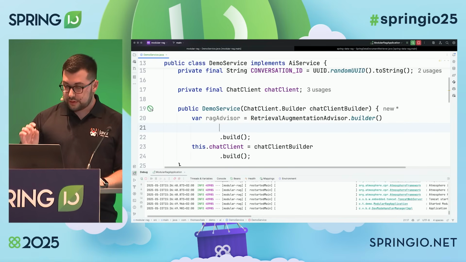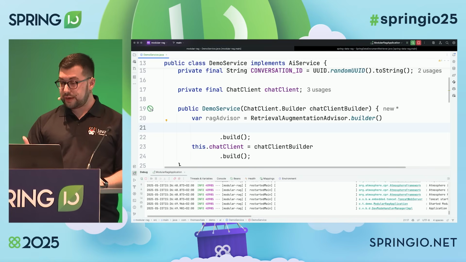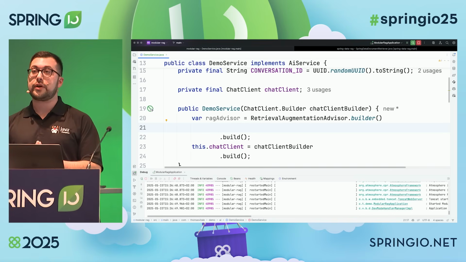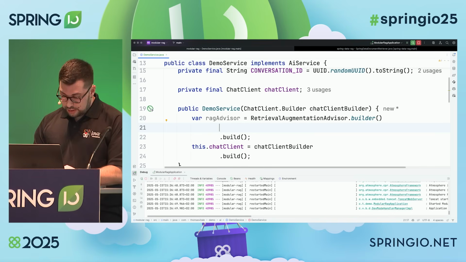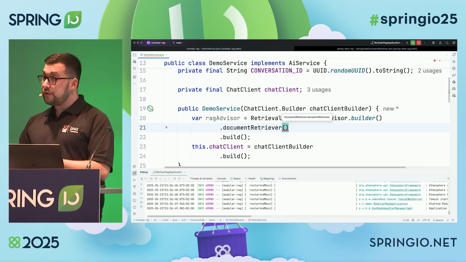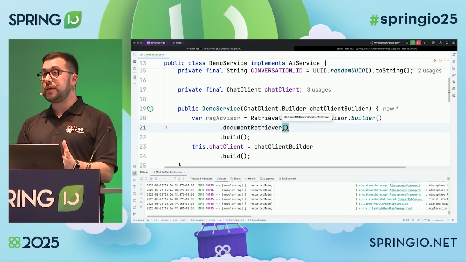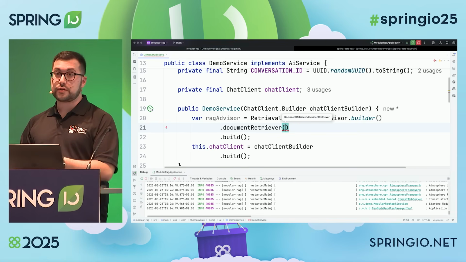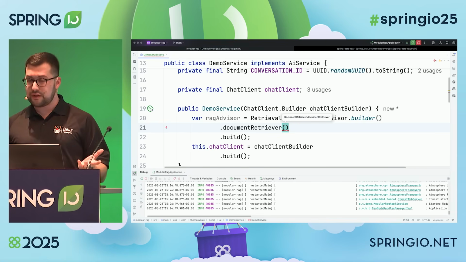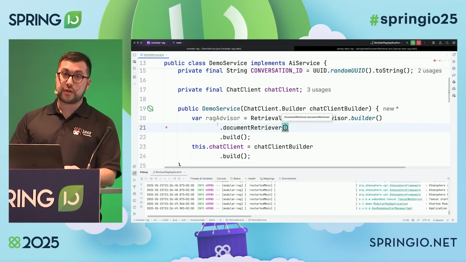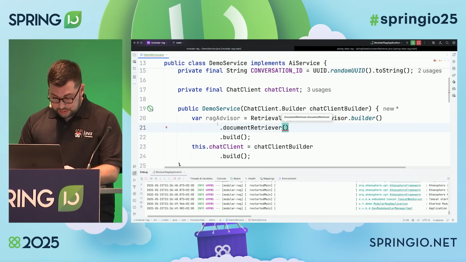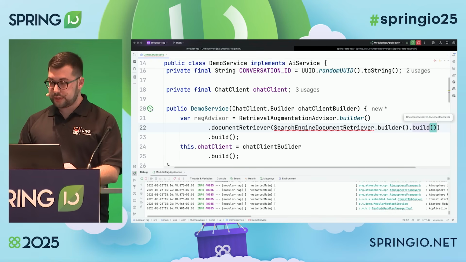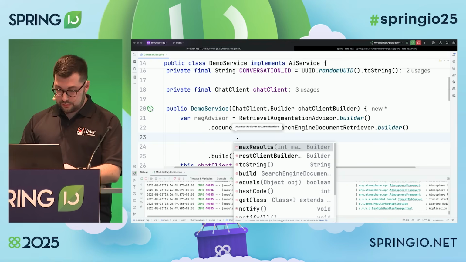Now, the first thing I can do when defining a RAG flow, like this one, is define the data source from where we can retrieve all this information. We have a component called the document retriever. Document is the API that Spring AI uses in order to collect data that is relevant to answer questions from different sources. So it could be of any format. And in particular, since we are working with a search web engine, I have here a search engine document retriever. So let's build that, and then we can look at how it works.